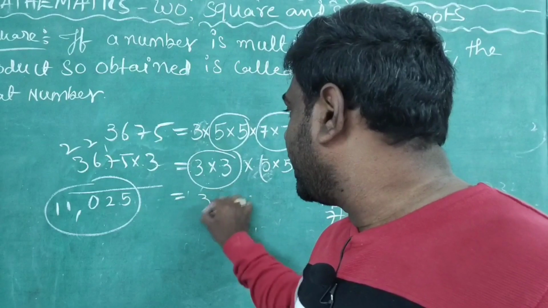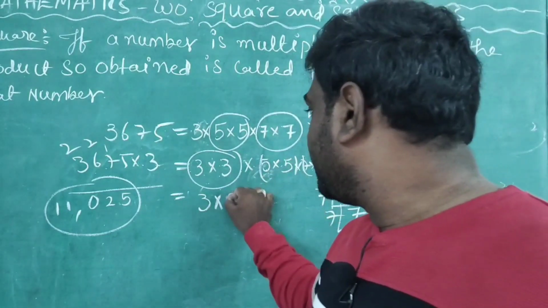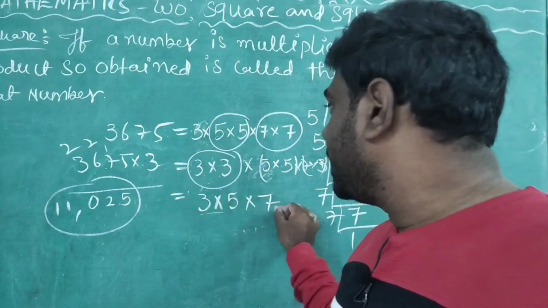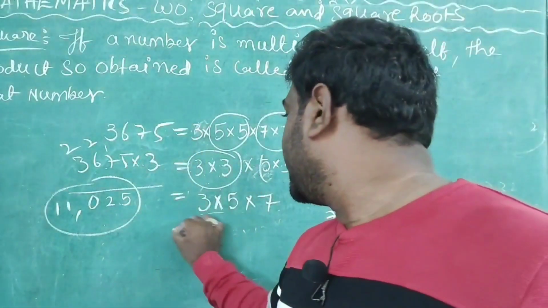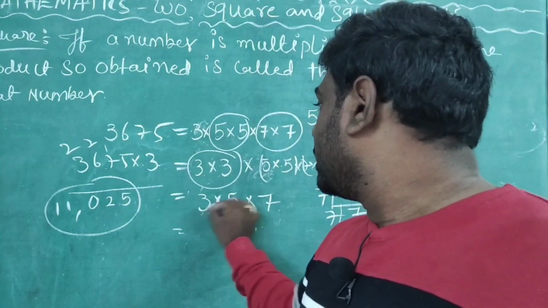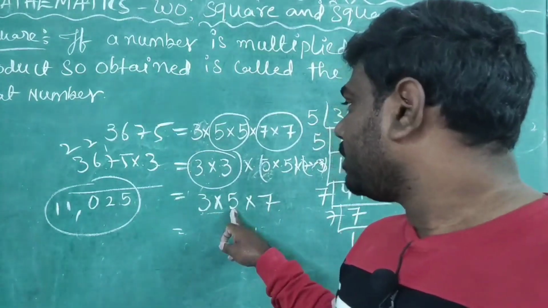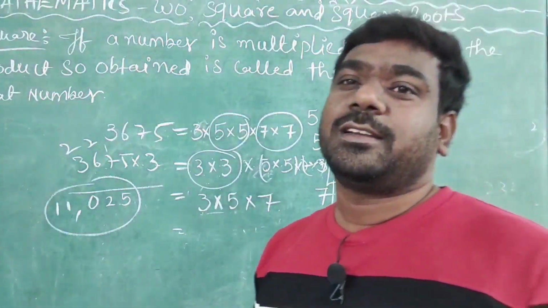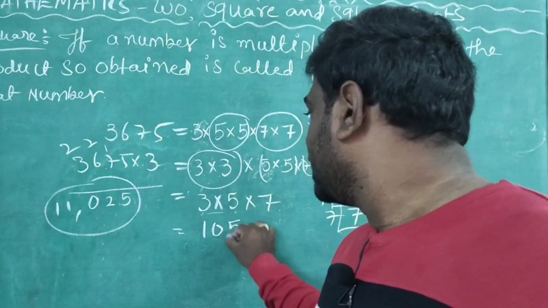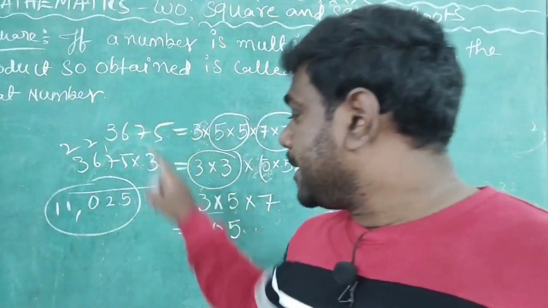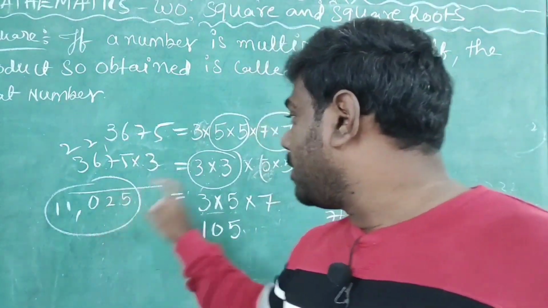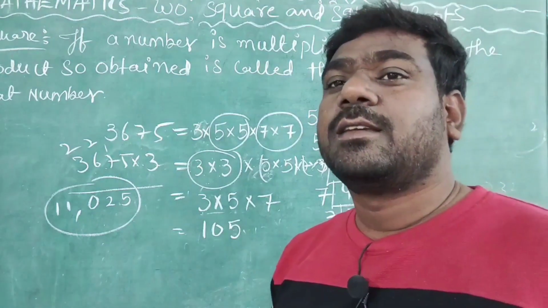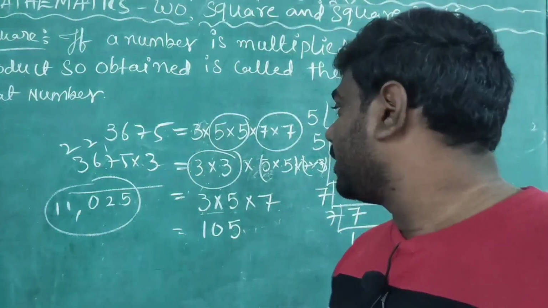From this pair I can take one number, from this pair one number, and from this pair one number. If you multiply them, you will get the required answer. So 3 5s are 15. 15 7s are how much? 105. So 11,025 is the perfect square of 105.